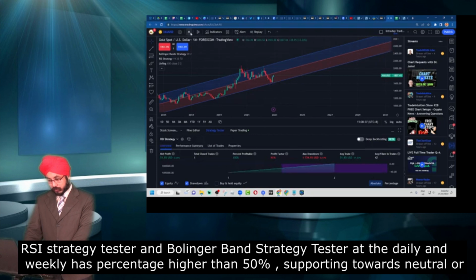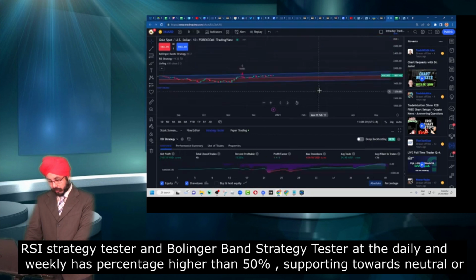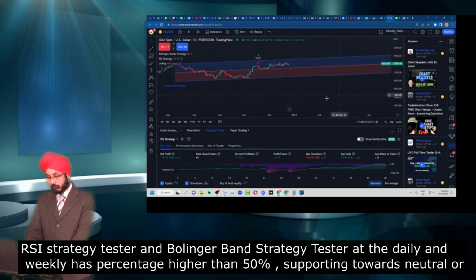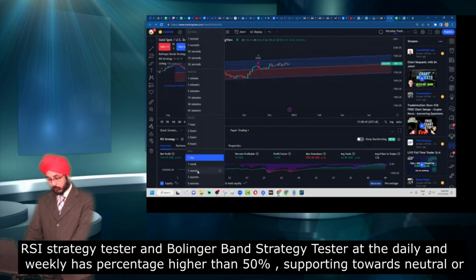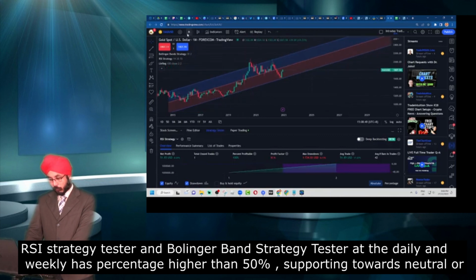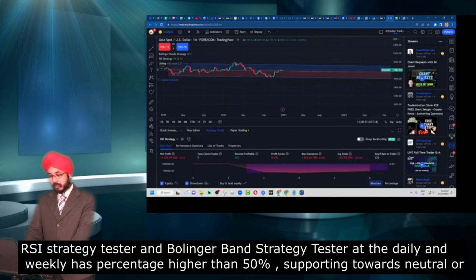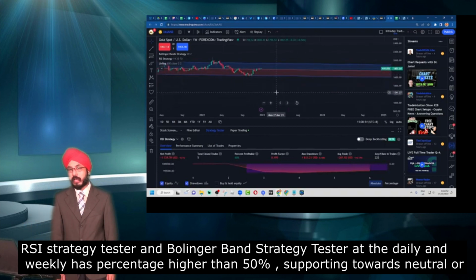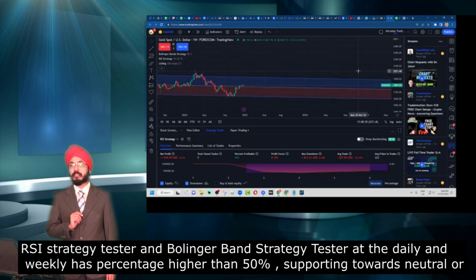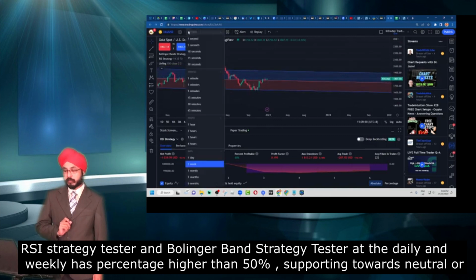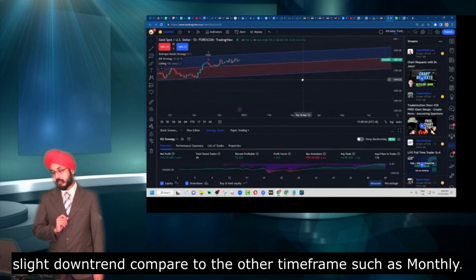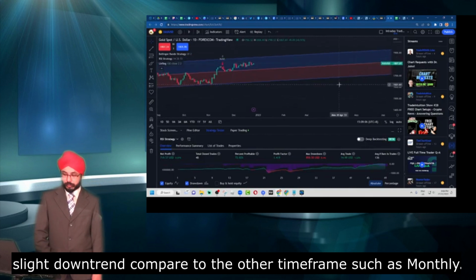For our RSI strategy at the daily, we can see that we have 66.67%. And for our monthly, we are able to see that it's about 0%. And for our weekly, we are able to see that it is 56.25%. As we can see, our monthly time frame did not meet the requirement where the percent profitable needs to be above 50%. And most of our time frames are actually supporting more towards the uptrend.